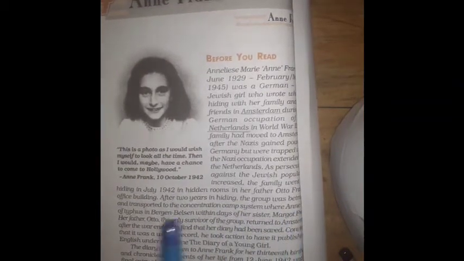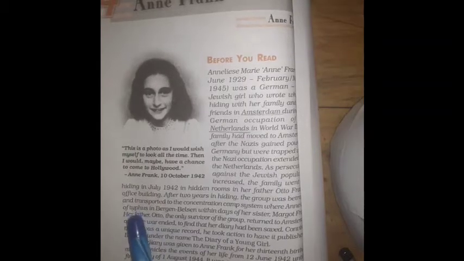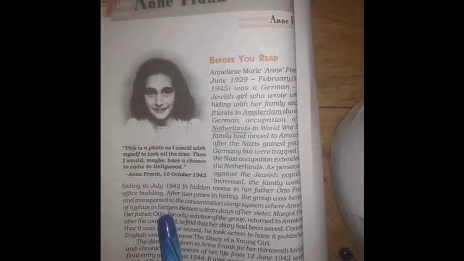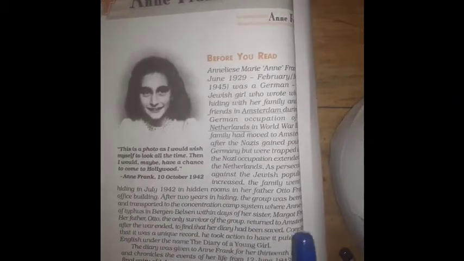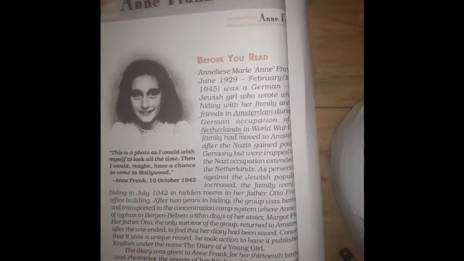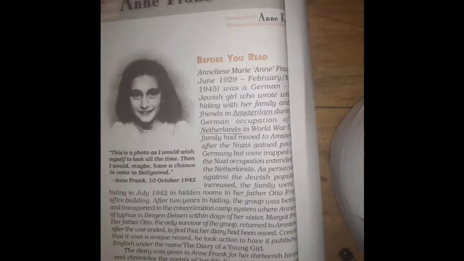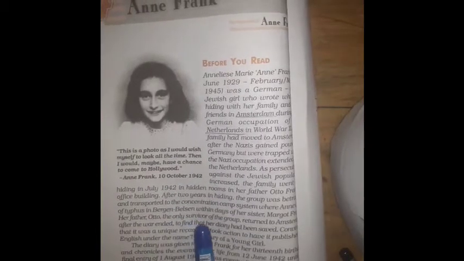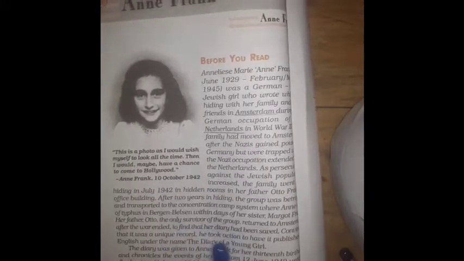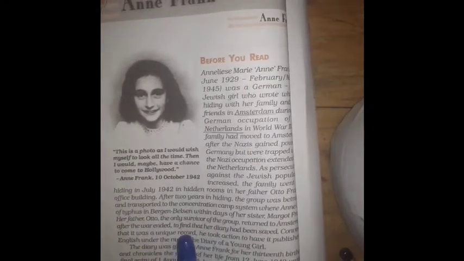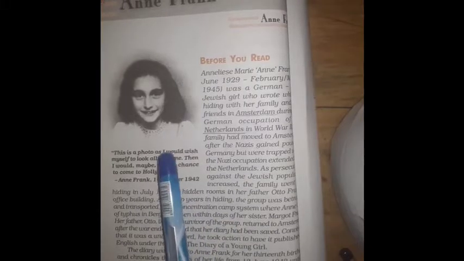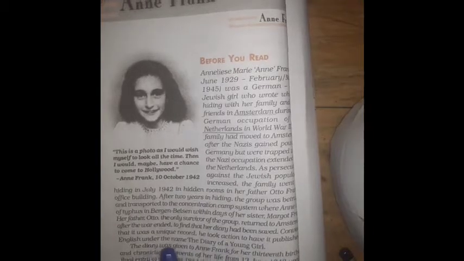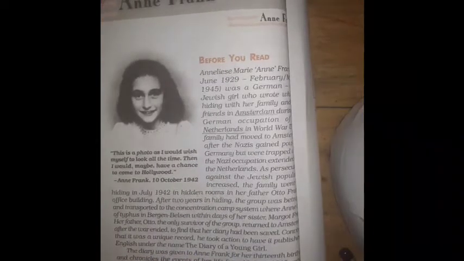In a prison, and at last she died of typhus. Typhus means fever, typhoid fever, in Bergen-Belsen, within days of her sister. Margot Frank is her sister. Otto Frank is her father, and he was the lone survivor of the group, the only survivor. At last, he came to discover the diary that was written by his daughter, Anne Frank, which was a very unique record. Her father then had to publish it under the name Diary of a Young Girl.